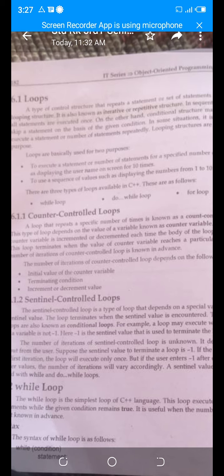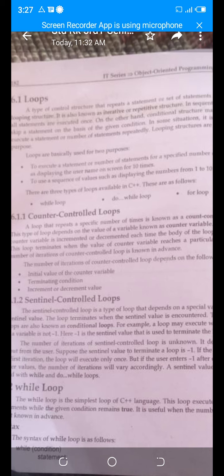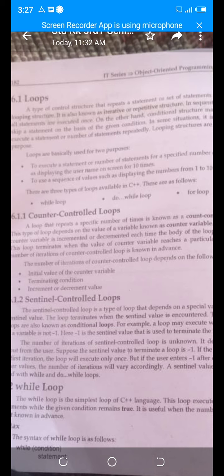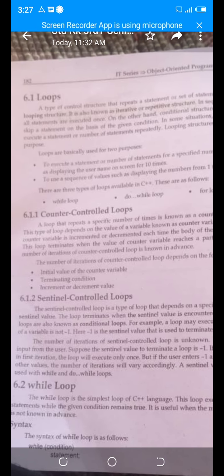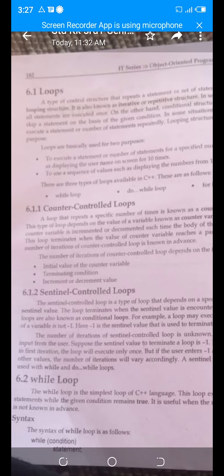So loops are basically used for iteration or repetition. That's why it is also known as the iteration structure or loop. The repetition structure includes for loop, while loop and do while loop. This is the main thing in the loops.